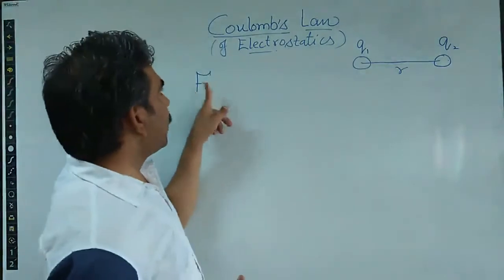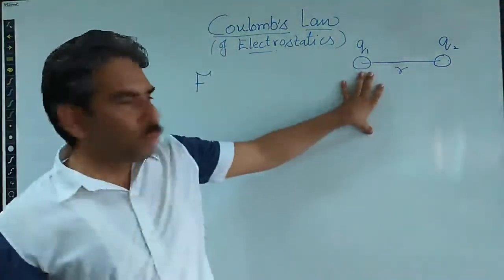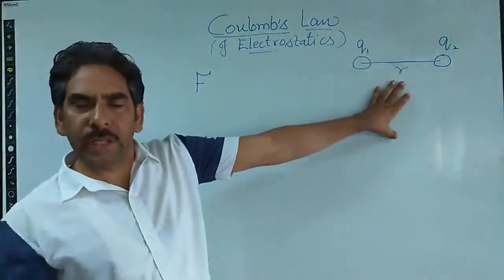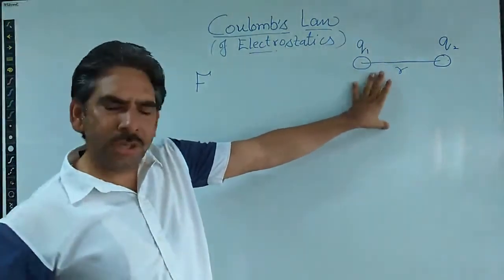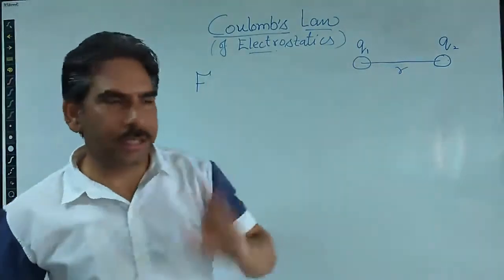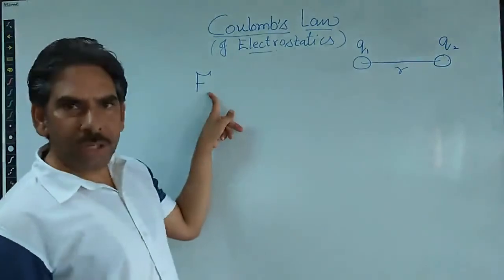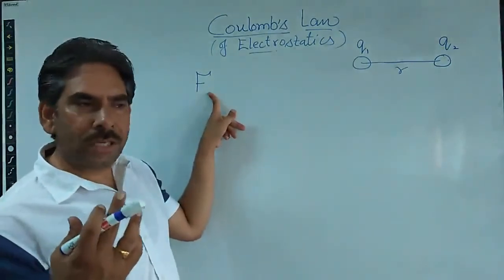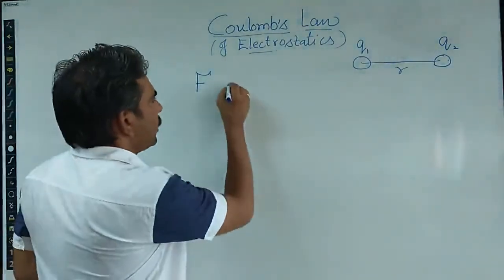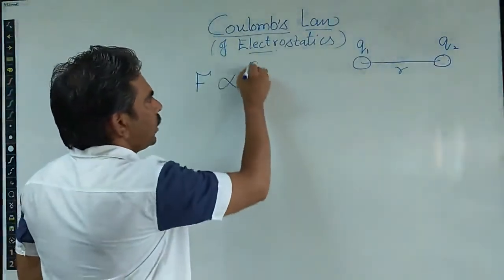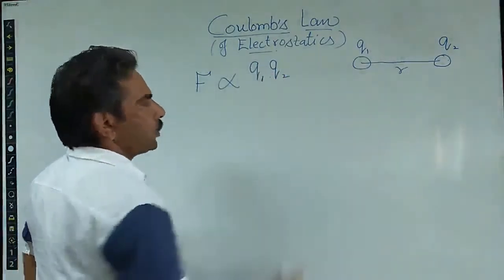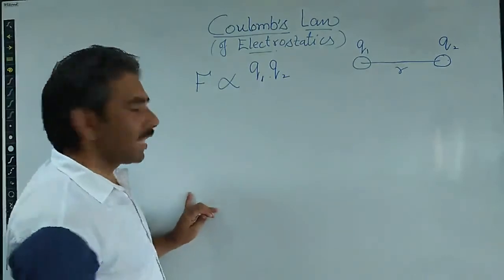According to Coulomb's law, whenever there are two charged objects separated by some distance, such that the size of the objects is very small in comparison to the distance between them, the magnitude of the electrostatic force is directly proportional to the product of the two charges, Q1 into Q2.